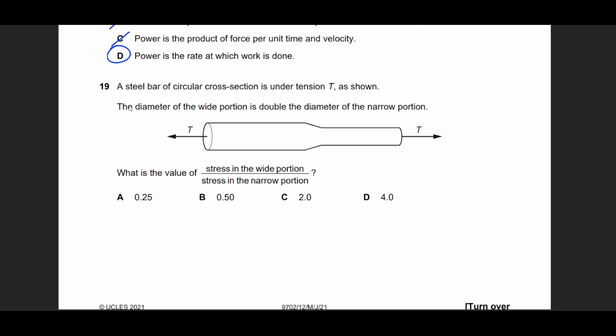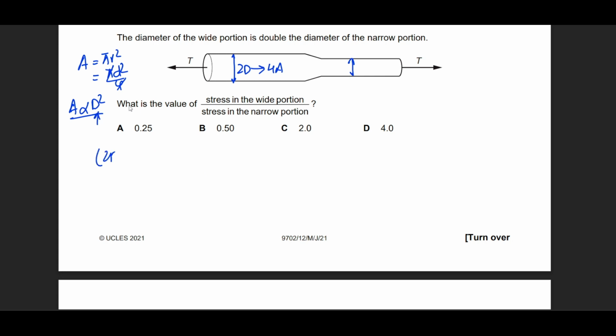Question number 19 asks what the ratio is of the stress in the wider portion divided by the stress in the narrow portion. No problem. For the wider portion, he says that the diameter is double. I know that area is equal to pi r squared. If diameter is involved, that becomes pi d squared by 4. But since pi and 4 are constants, I can say that area is proportional to d squared. If this diameter is doubled, then the area will be 4 times. Why? Because after squaring, 2d squared becomes 4d squared. So the area has increased 4 times.